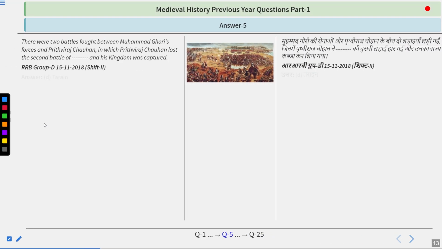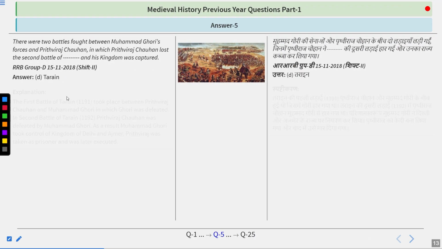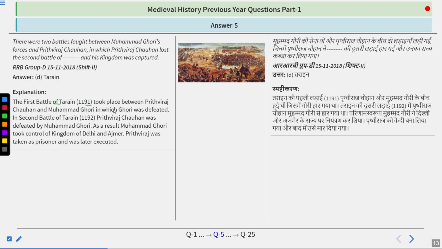And your answer is quite right. Answer is Tarain. So, the first battle of Tarain, 1191, took place between Prithviraj Chauhan and Muhammad Ghori, in which Ghori was defeated. In second battle of Tarain, Prithviraj Chauhan was defeated by Muhammad Ghori. As a result, Muhammad Ghori took control of Kingdom of Delhi and Ajmer. Prithviraj was taken as a prisoner and was later executed.